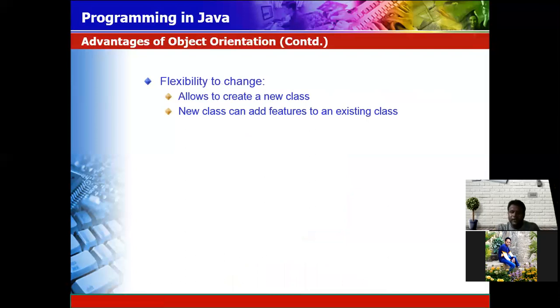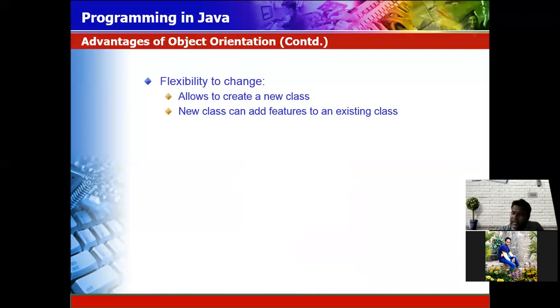Then flexibility to change. It allows you to create a new class. The new class can add the feature to an existing class. It's just like that, add the new feature and create another class. Conversion of Windows 7 operating system to Windows 8, you can say it is flexibility to change. You add the functionality and you move to the next platform.